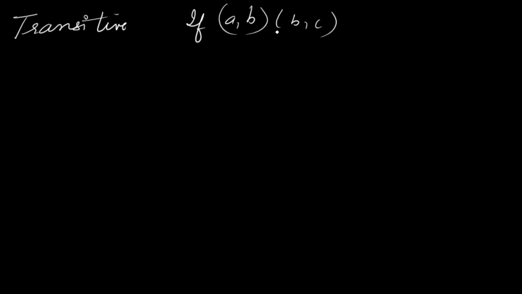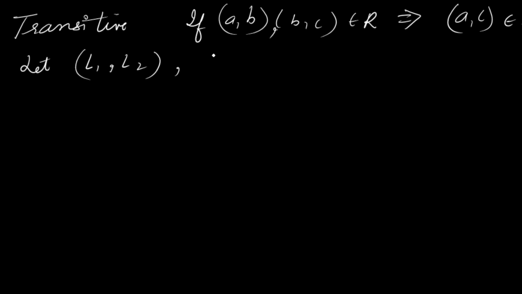Now transitive. For a transitive relation, we know if (A, B) and (B, C) belong to R, it should imply that (A, C) should also belong to R. Now let (L1, L2) and (L2, L3), these two ordered pairs, belong to R. So what does it mean?